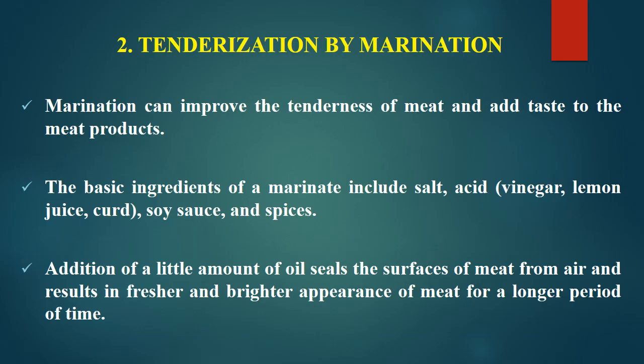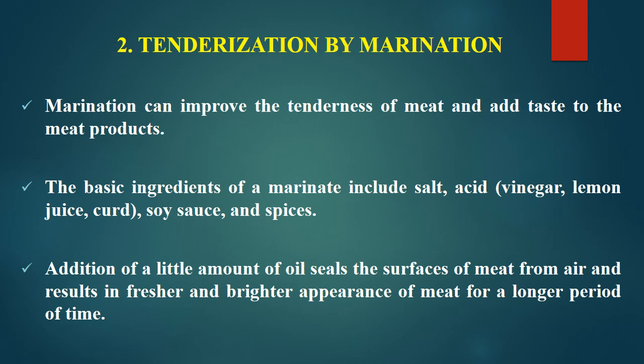Now we will discuss tenderization by marination. Marination is a common practice in our meat processing or meat cooking. Generally, after buying the meat at home, we wash it and apply certain ingredients, including different kinds of spices or salt or vinegar or sometimes curd or lemon juice.